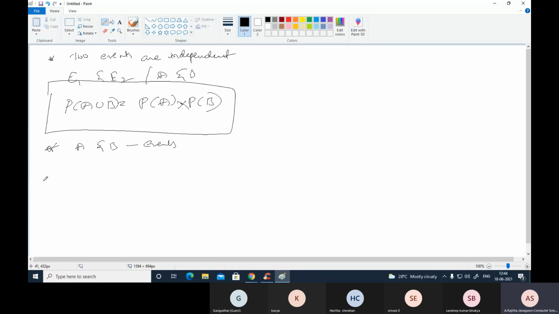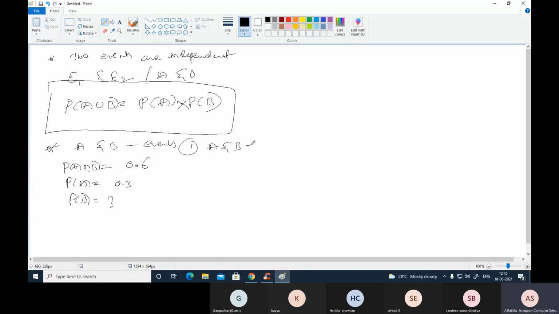Now here, A intersection B equal to this. అంటే దీని మీనింగ్ ఏంటి? మ్యూచువల్ ఎక్స్క్లూజివ్ ఈవెంట్స్ కాదు. Okay, the probability of A union B is 0.6, and the probability of A is 0.3. Then you can find out the probability of B. So here one case is A and B are mutually exclusive and the other is independent.